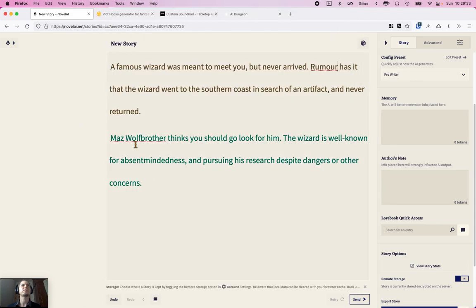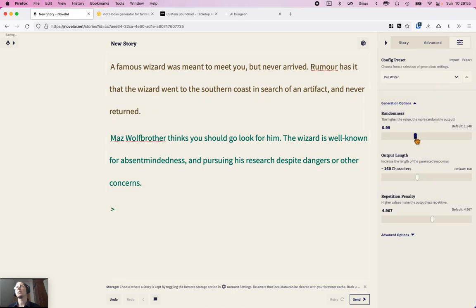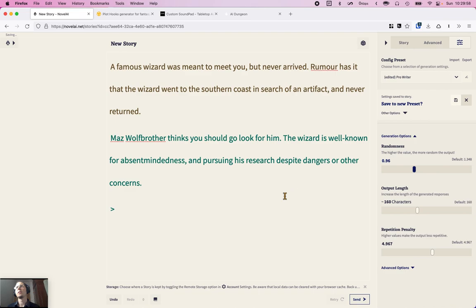So let's say we've got no module on here at the moment. Let's see how that works out. And the creativity is a little bit high, so let's move the randomness down. I don't want to go too crazy, and maybe bring that down a little bit as well. Okay, so otherwise the AI will go off on some crazy tangent.